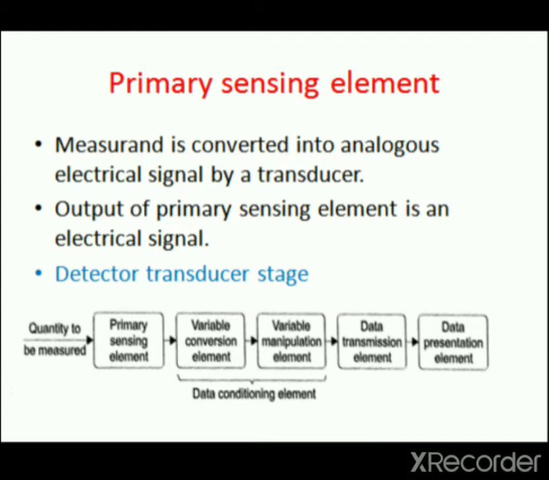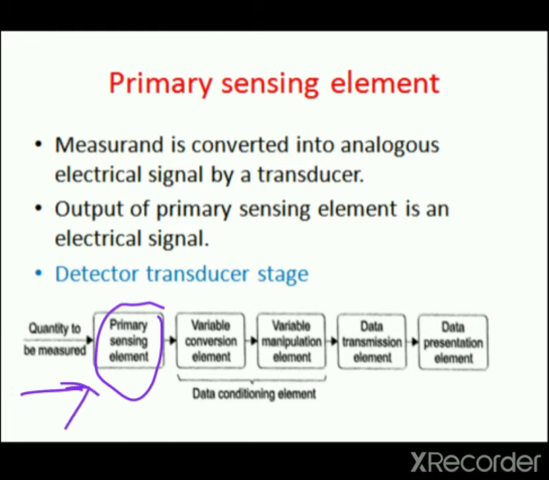So on the screen you can see one block diagram. It is the block diagram of functional elements of measurement system. The first input to the primary sensing element is quantity to be measured.